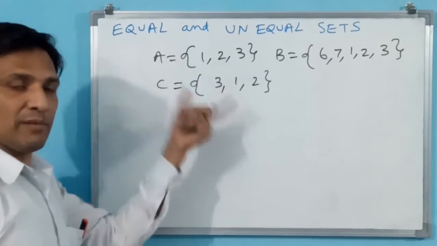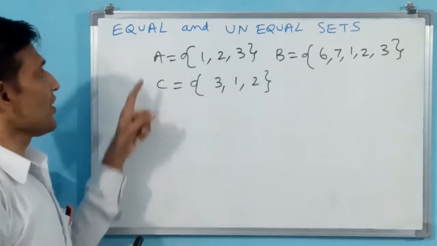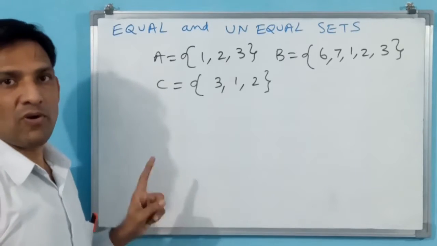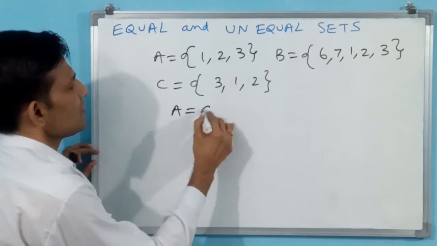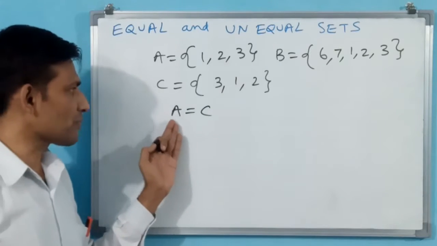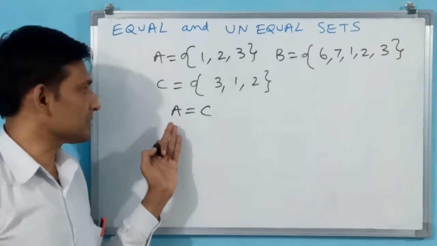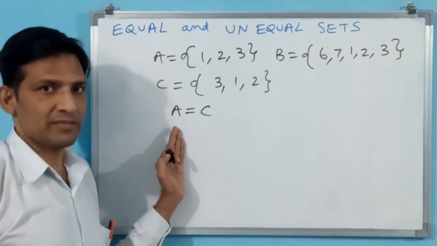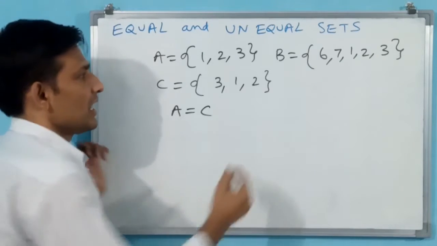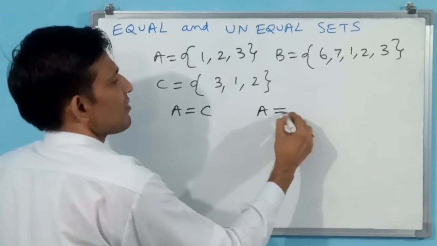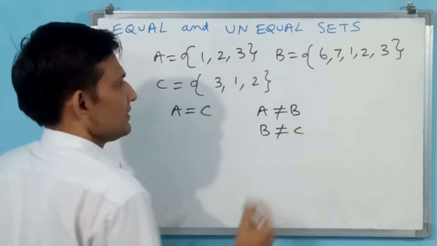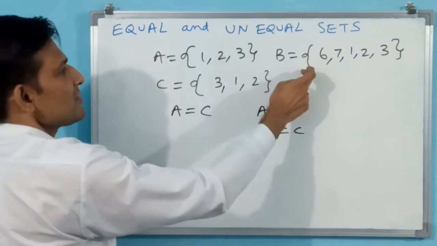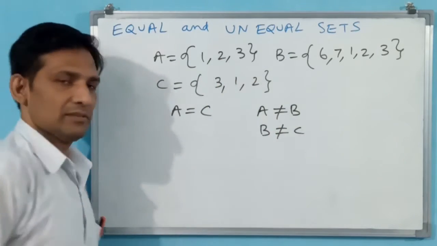Quantity matched, elements matched. That is why A and C are going to be called equal sets. A is equal to C. Capital letters are the representation for sets. And A is not equal to B, B is not equal to C. These are unequal sets.